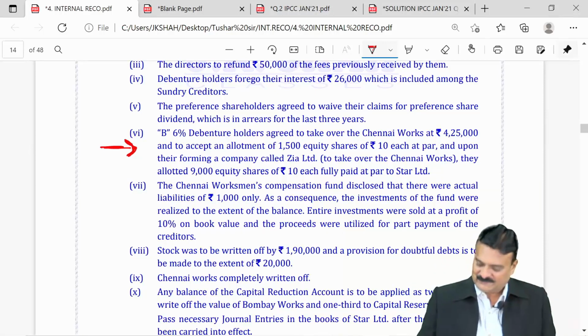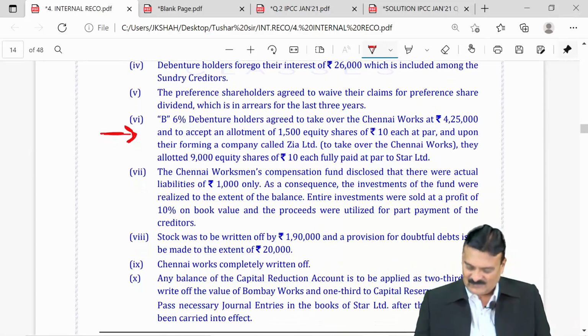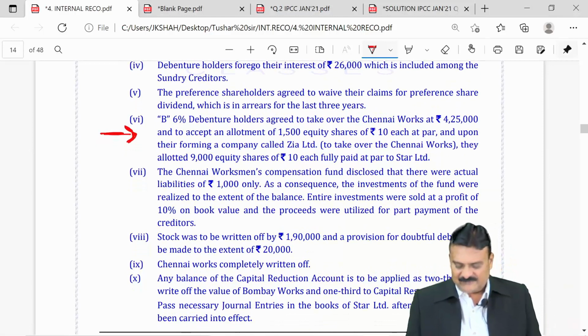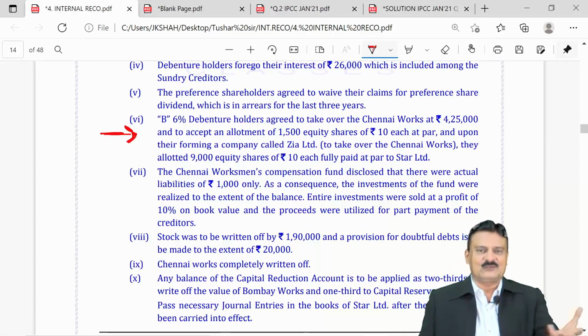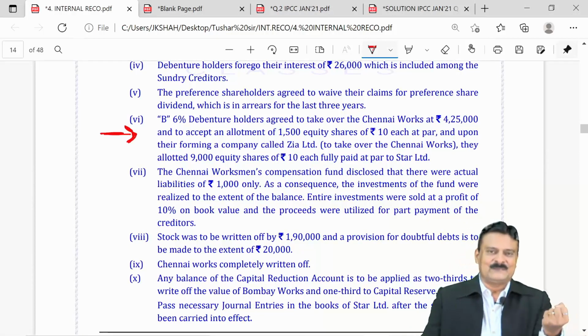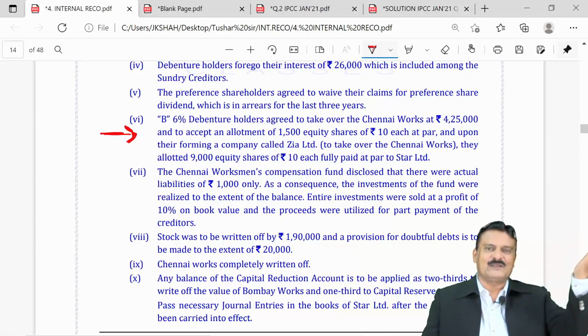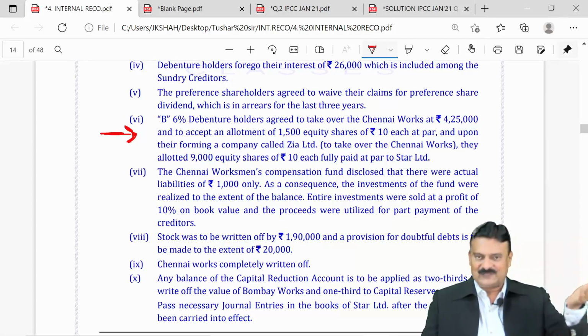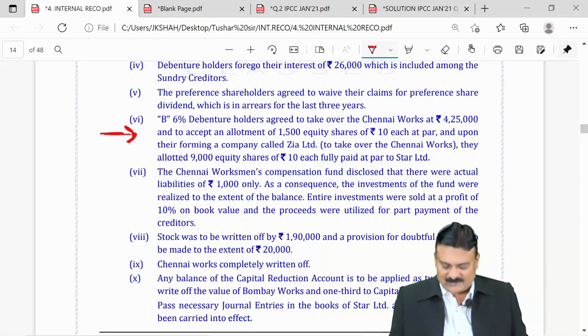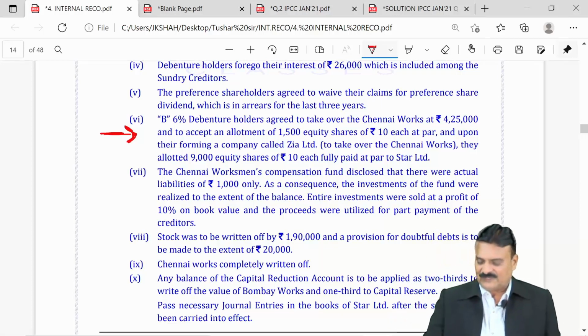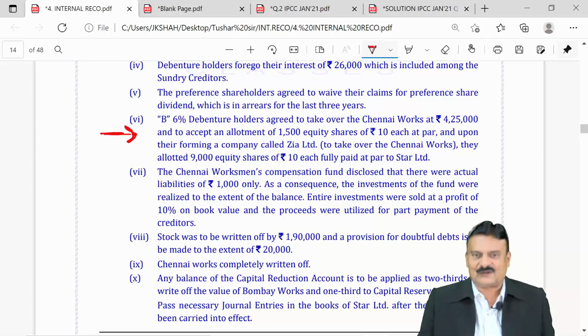How are they refunding? And upon their forming a company called Zia Limited, after they took over our Chennai works, those debenture holders, they took our Chennai factory building, and then they formed their own company called Zia Limited. And how are they refunding you 90,000? They allotted 9,000 equity shares of 10 each, fully paid at par to Star Limited. Star Limited is our company.